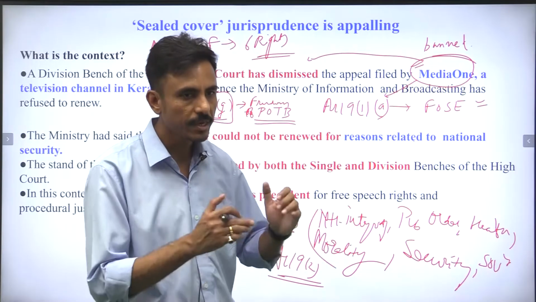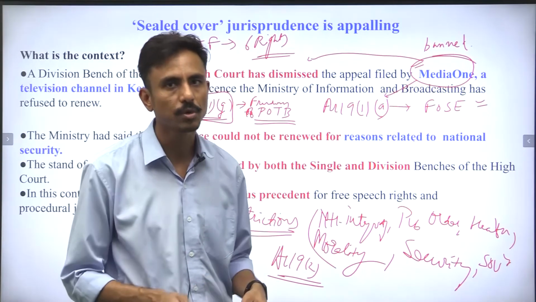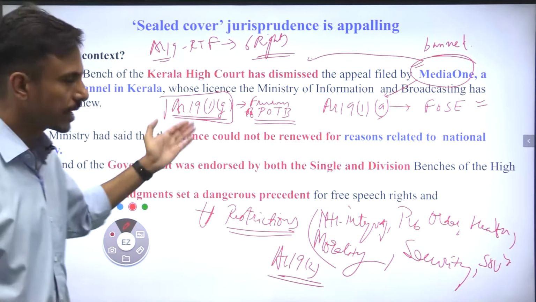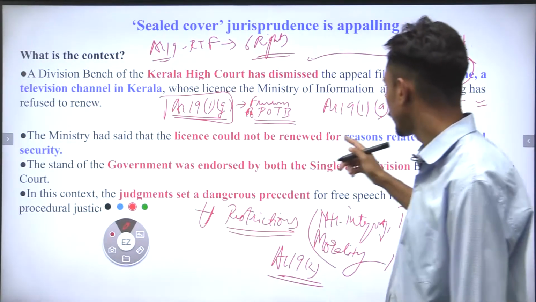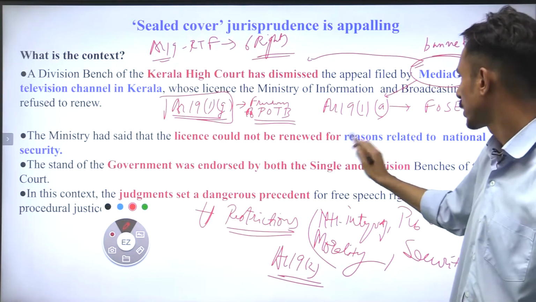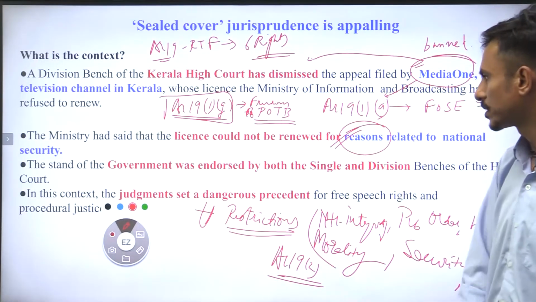In this way it is able to evade the judicial scrutiny of the courts. The ministry had said that the license could not be renewed for reasons related to national security. So they are giving the reason of national security.